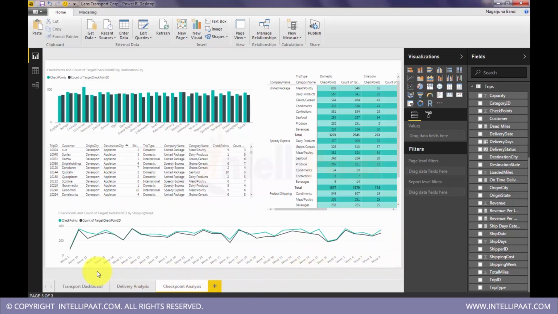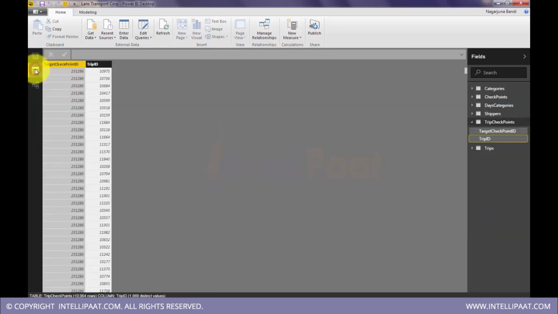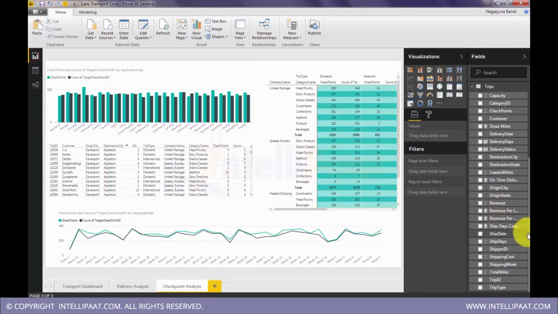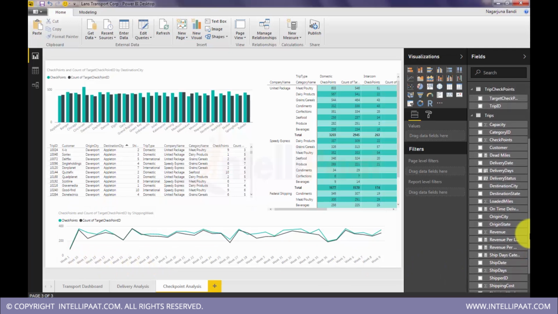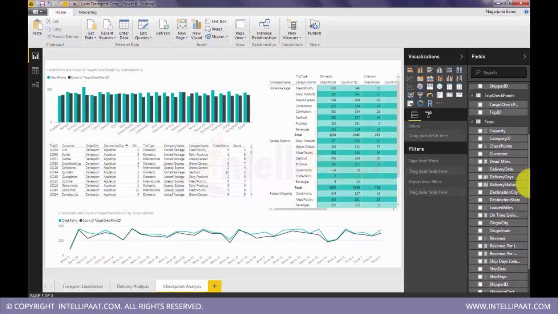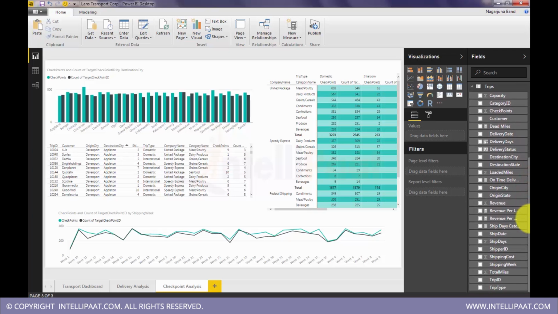One more thing I want to show in this general modeling is, see, here week numbers are not properly sorted. So we want to do that sorting. What we can do is select that column. See, 1, 10, 11, that's not the way, because it's a text column, right? That's why it is doing text based sorting. So we can do custom sorting.